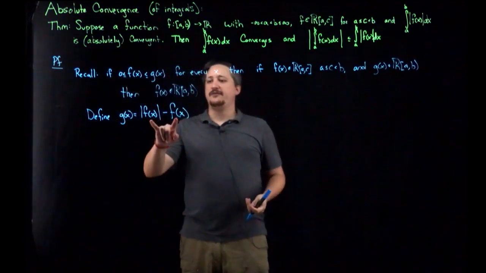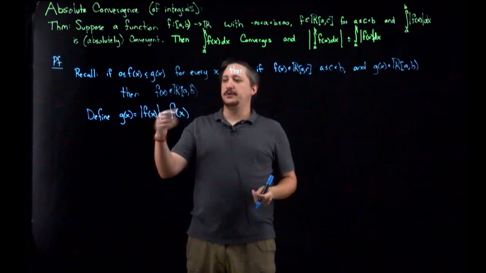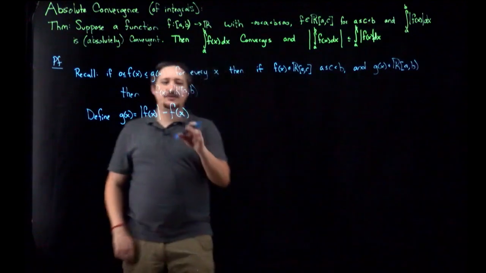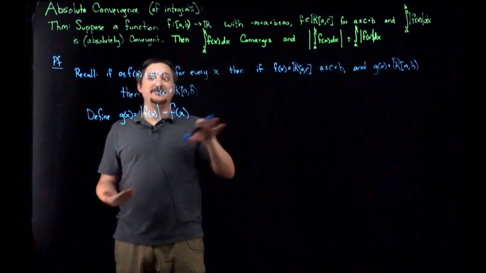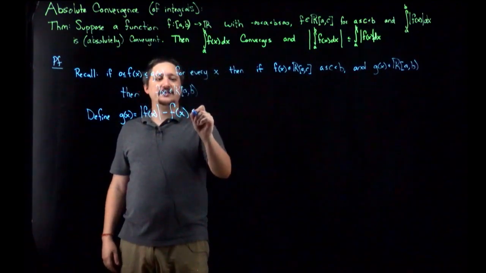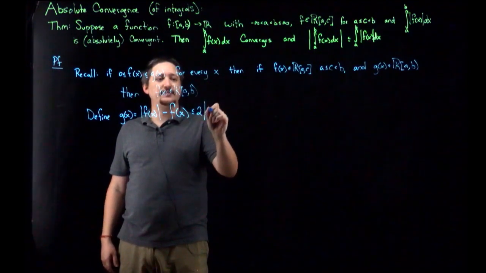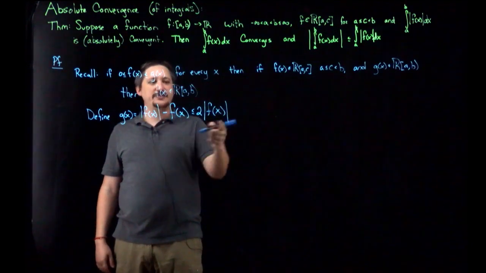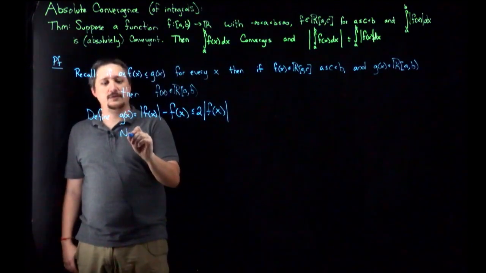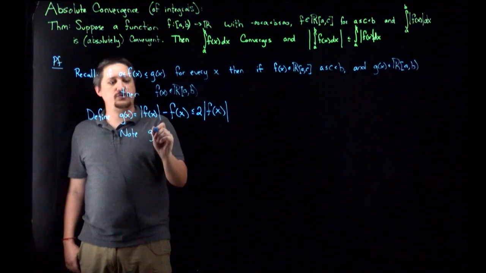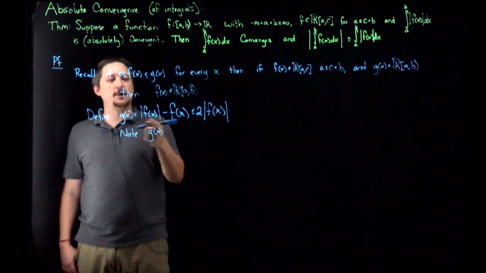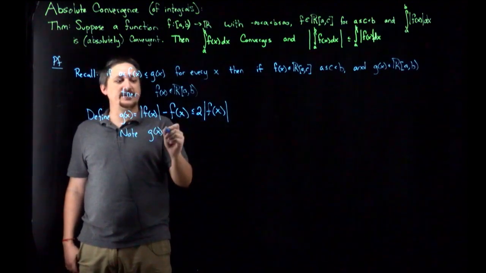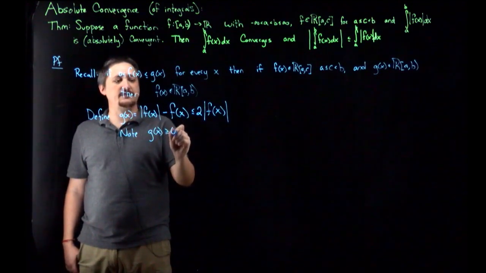This means that if f is some positive thing, this is going to be 0. But if f is negative, I'm going to get positive minus the negative, which means I'm going to get twice the positive value, meaning that this thing is less than or equal to 2 times the absolute value of f of x. But at the same time, g of x, you can think of as an upper bound on f. So if I take the upper bound and subtract off the value, this thing is indeed non-negative.